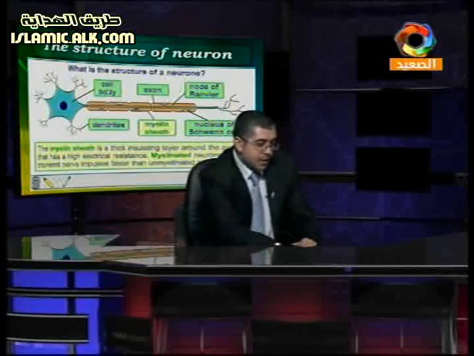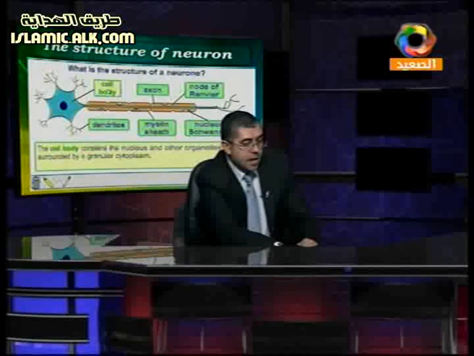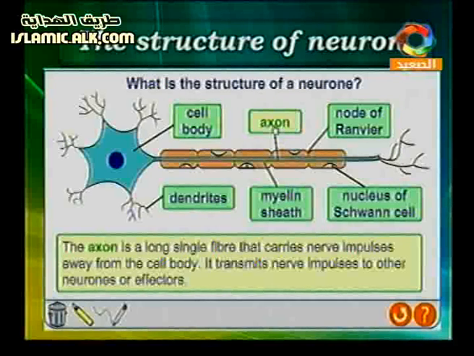So here is the cell body. The cell body contains a nucleus and other organelles, and that's surrounded by the granular cytoplasm. And the second one, we have the axon. Axon here means it is a long single fiber that carries nerve impulses. The meaning of nerve impulses here is the charges of electric energy that are found in our body.